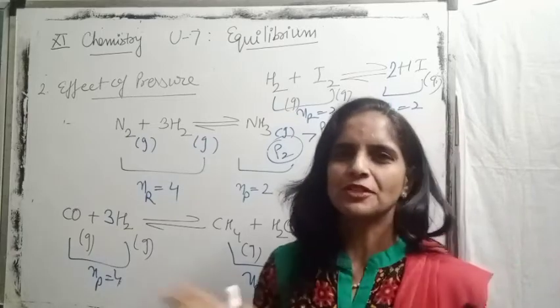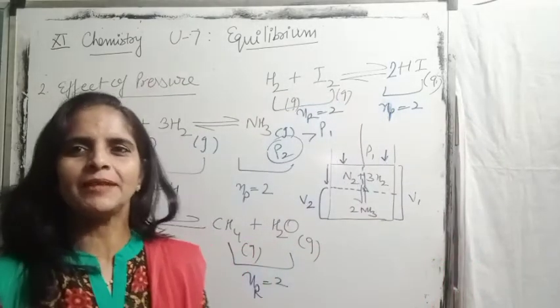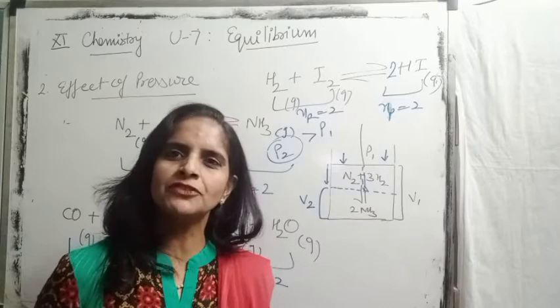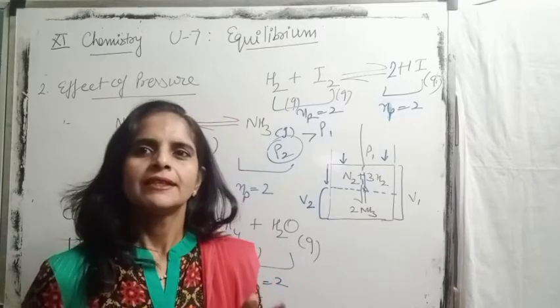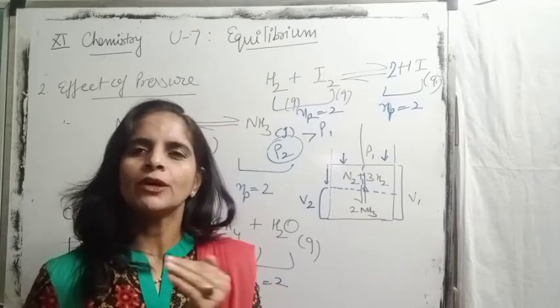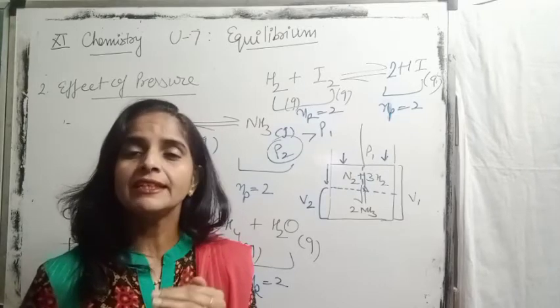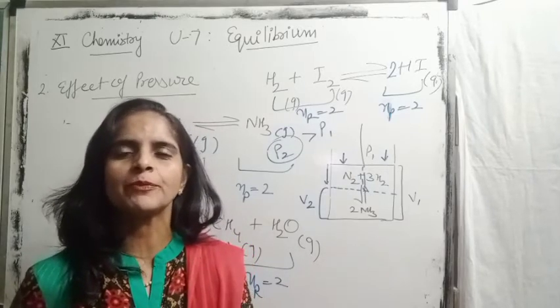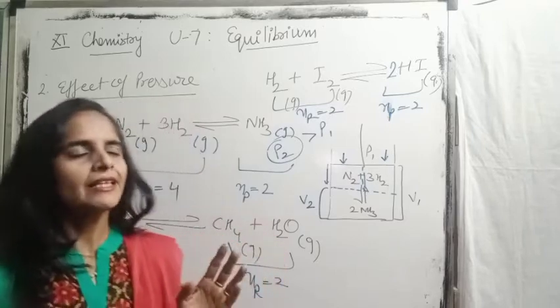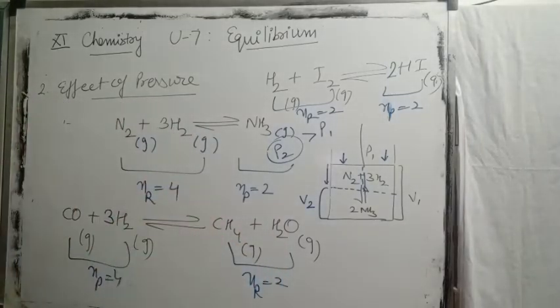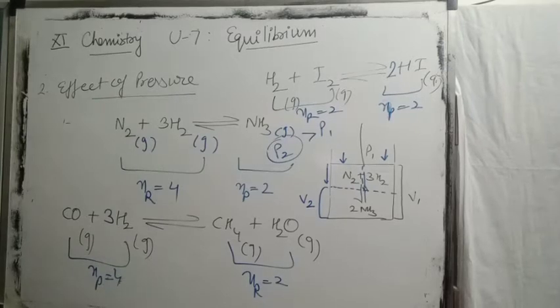If the number of moles of reactants and products are the same, there is no effect of pressure. Pressure can only affect those gaseous reactions where the number of moles of reactants and products are different.